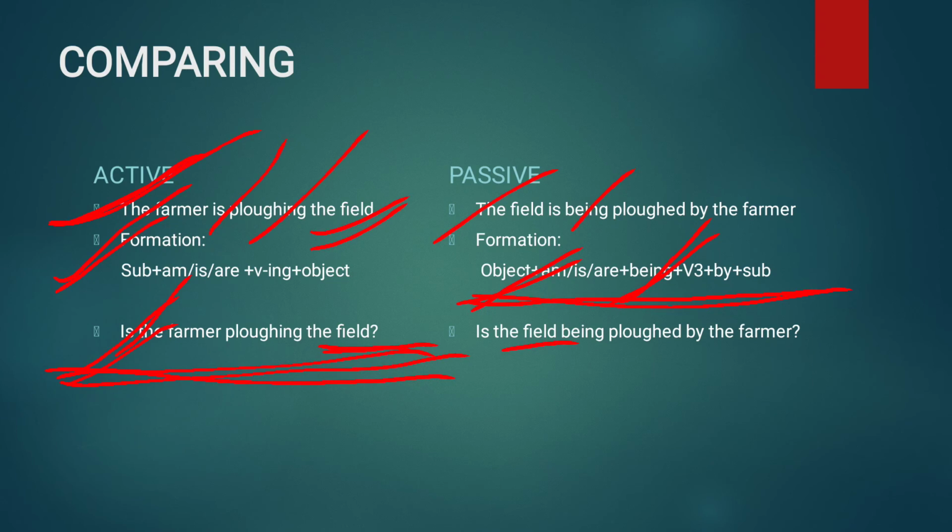And after that, being, B-E-I-N-G, I have written the being part. And after that, verb 3, so I have written plowed. In the formation there is a "by", so I have written the by, and there is subject, the subject is the farmer, so I have written the farmer over here.